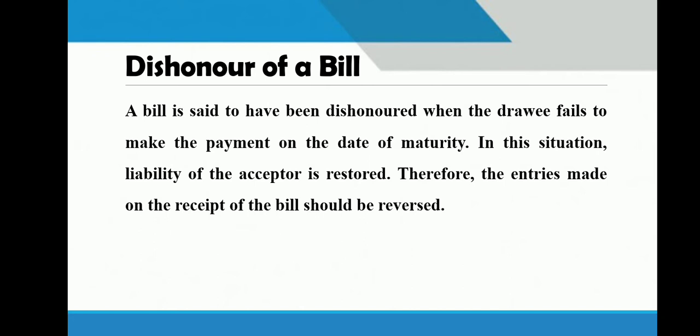A bill is said to have been dishonored when the drawee fails to make the payment on the date of maturity. In this situation, liability of the acceptor is restored. That means, again, drawee will become our debtor. Therefore, the entries made on the receipt of the bill should be reversed. So when we receive bills receivable, we pass the entry bills receivable to drawee. But now it is dishonored, so we have to write drawee account debit to bills receivable. Entries will be reversed.